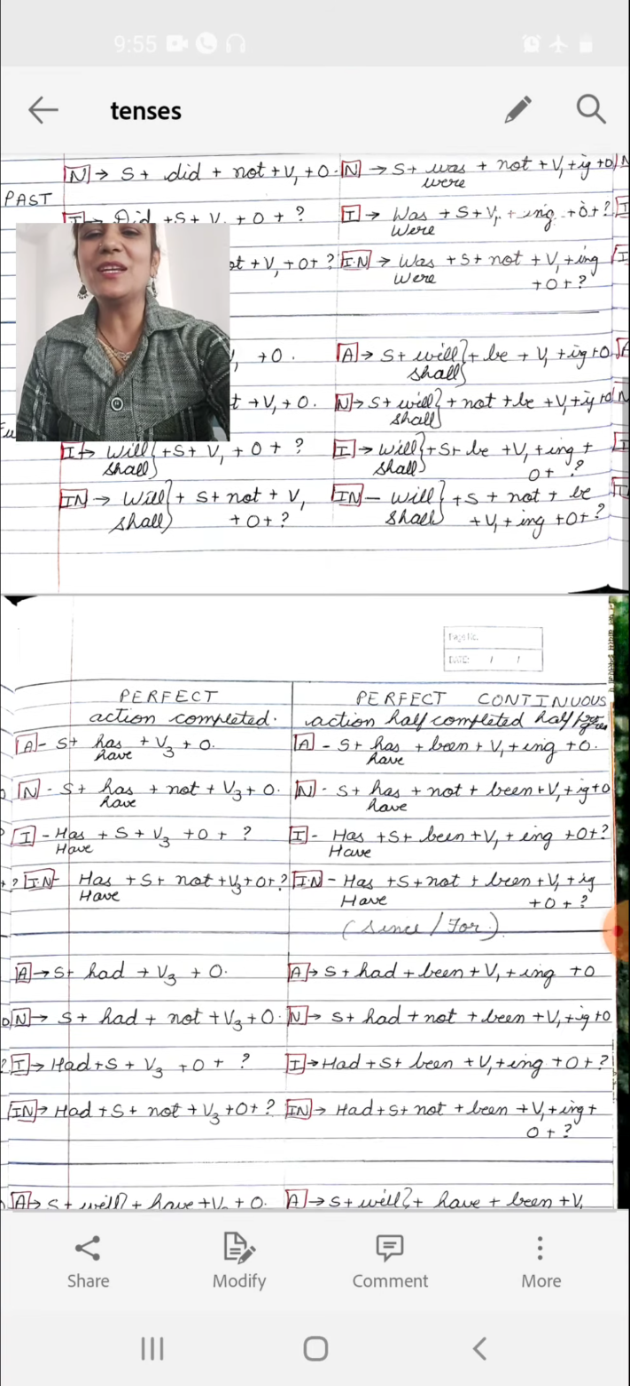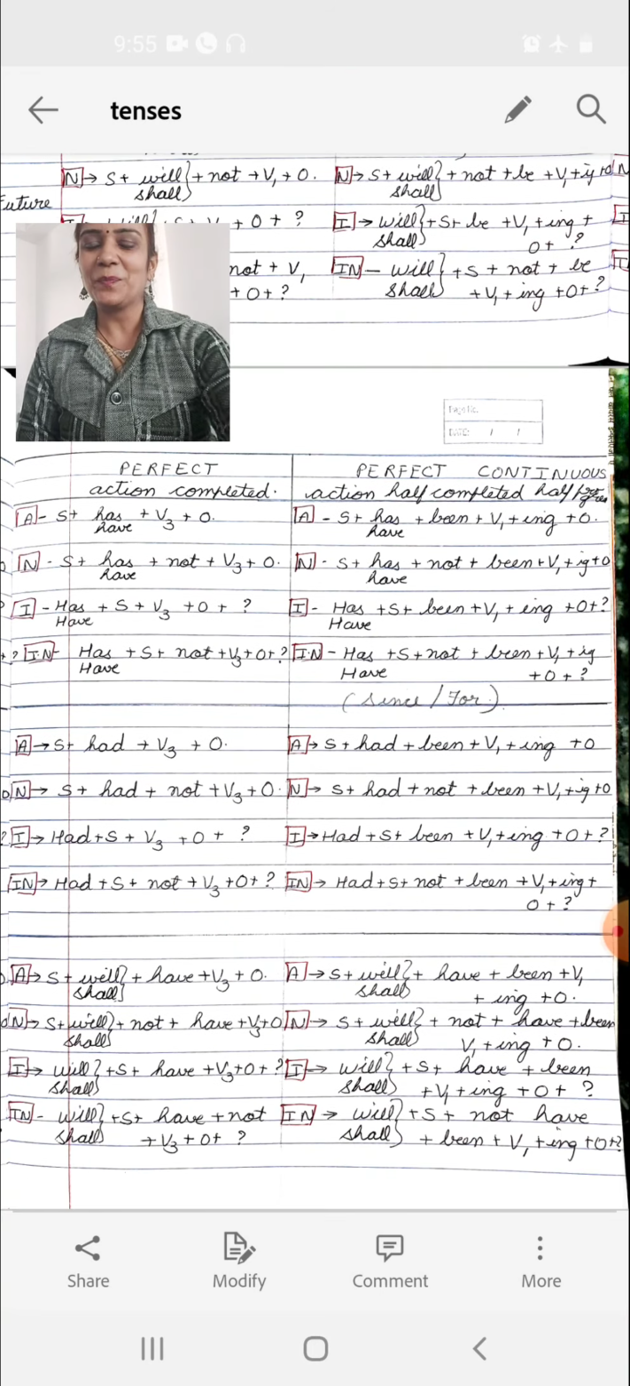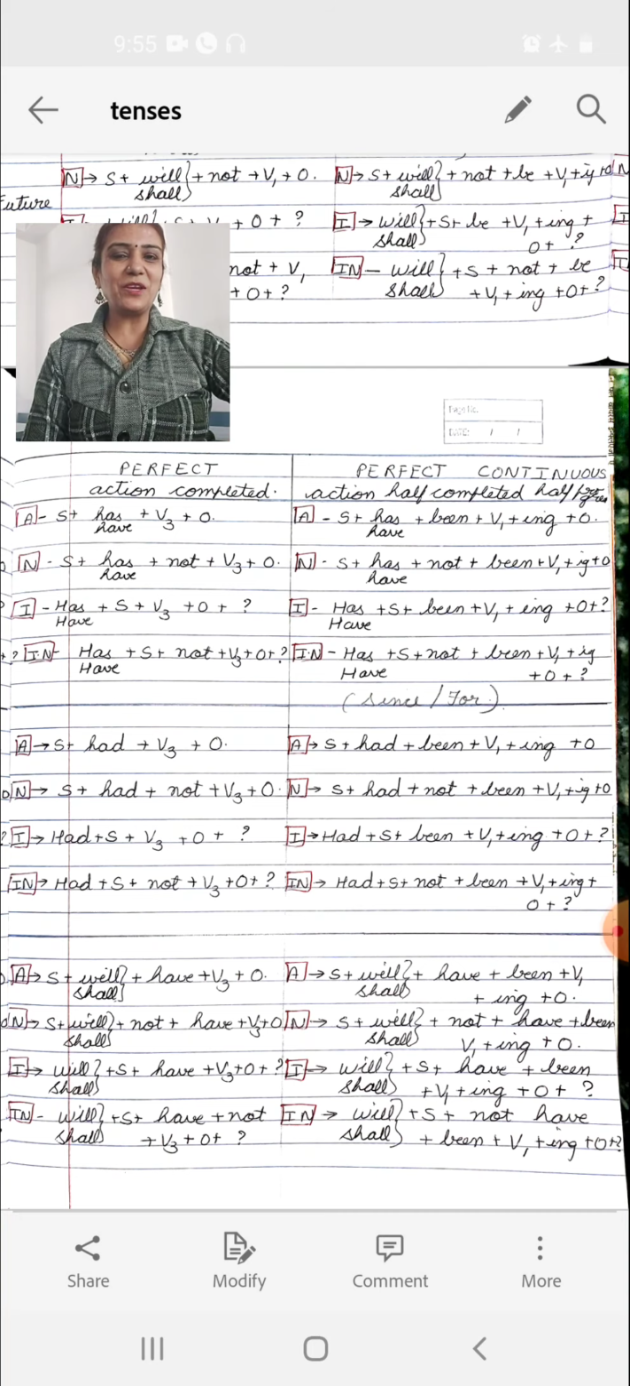Now the next tense is perfect. If you remember the rule of present perfect, we had subject plus has, have and verb third form.